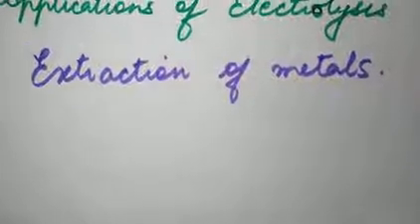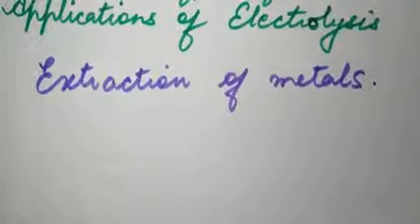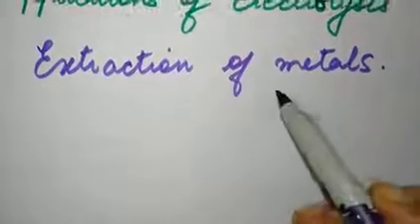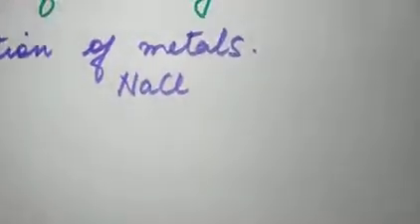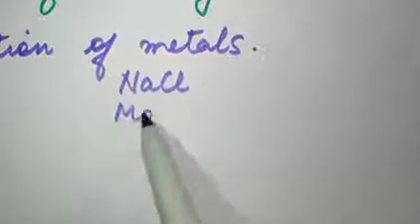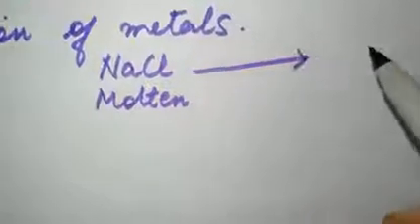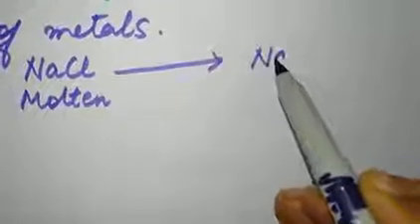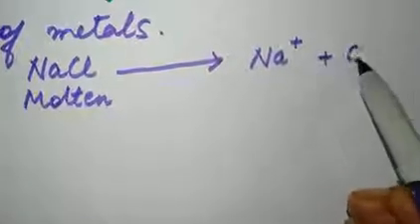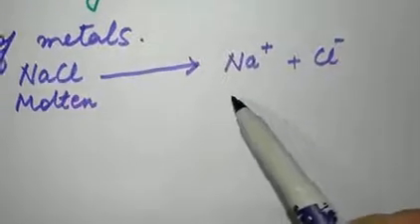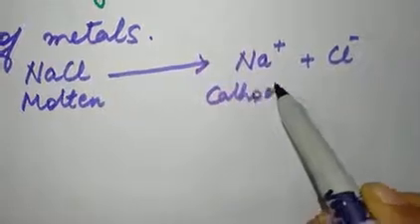I hope you know what ores are. When current is passed through the ore, let us take the example of sodium chloride. Now when we pass electric current through this molten sodium chloride, it is going to dissociate into sodium ions and chloride ions. I hope all of you remember this. So sodium is deposited at the cathode.